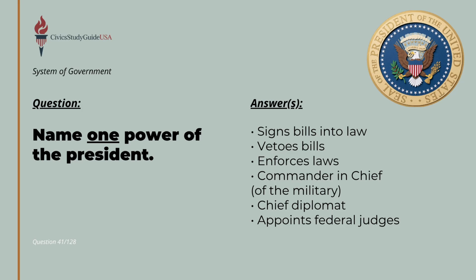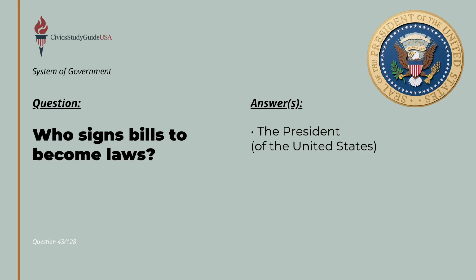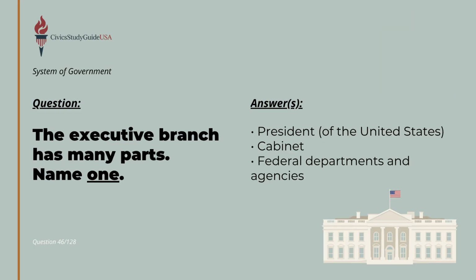The President of the United States holds substantial executive authority and possesses the power to sign bills into law, veto bills, enforce laws, act as Commander-in-Chief of the military, and appoint federal judges. To break down those duties explicitly, the President serves as the Commander-in-Chief of the U.S. military. It is the President who signs bills to become laws, the President who vetoes bills, and the President who appoints federal judges.